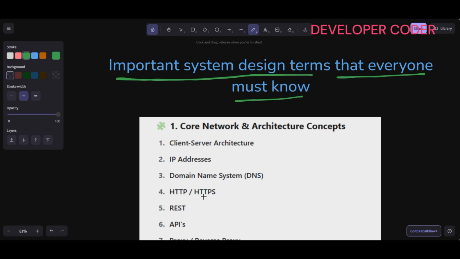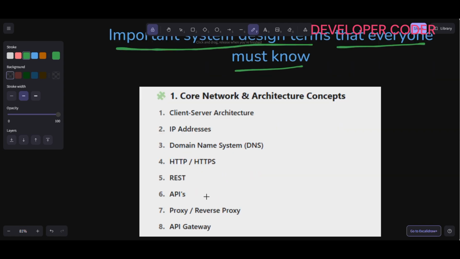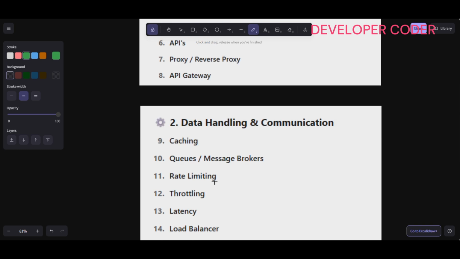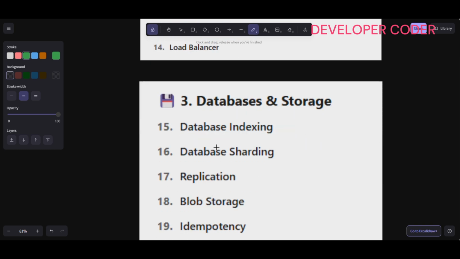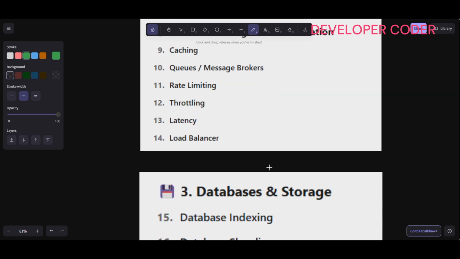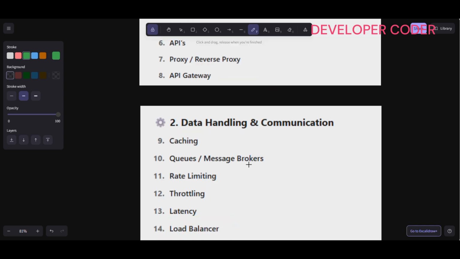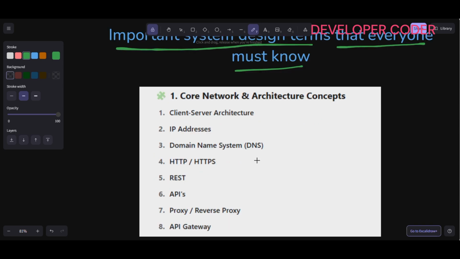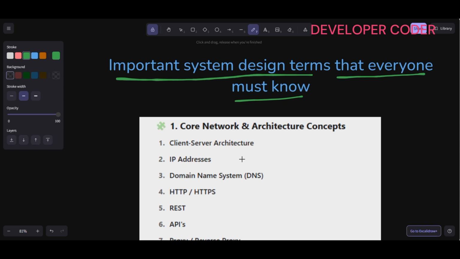If I ask you to design a parking lot system or any other booking system, or the Hotstar application, Netflix application, in all these system designs you will see terms like cache, rate limiting, data indexing, data sharding. These terms will come inside all these system designs. So we are going to discuss these terms specifically today, and later when we discuss the system design of these topics, we will directly use these terms.